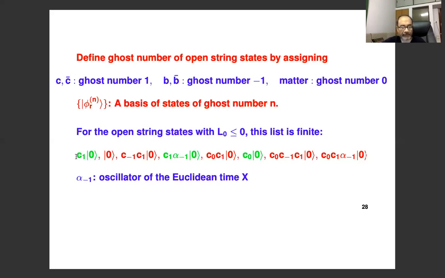And I have marked these 3 states in green. These are special because they carry ghost number 1, as you can see. And the ghost number 1 states play a special role in string field theory that I'm going to describe in the next slide. And this I have already said, alpha -1 is the oscillator of the Euclidean time.